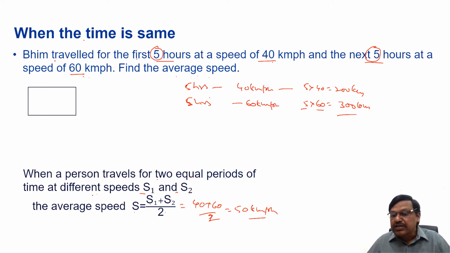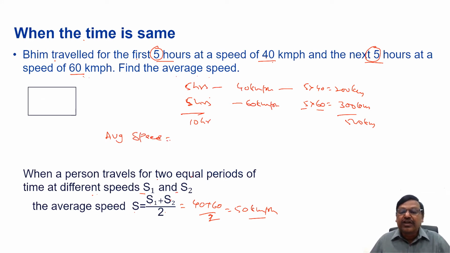So now the total distance is 500 kilometers. The total time taken is 10 hours. So what is the average speed? Average speed is nothing but total distance traveled, that is 500, by total time taken, 10. Is it not 50 kilometers per hour?